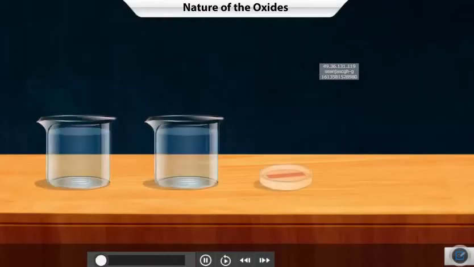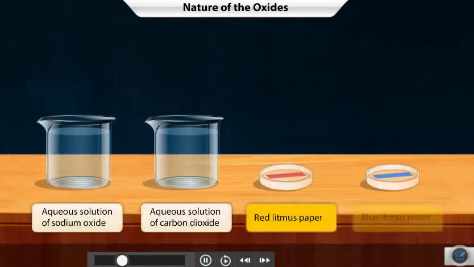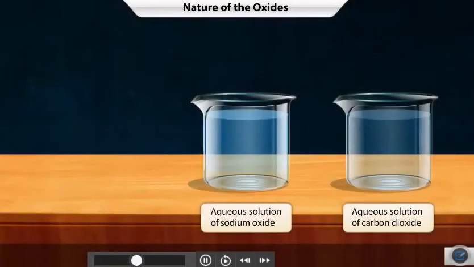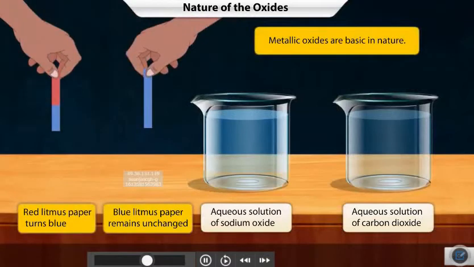We have observed some of the spectacular reactions of metals and non-metals with oxygen. One more thing we need to test is the nature of their respective oxides. We have aqueous solutions of a metallic and non-metallic oxide. Let's test them with blue and red litmus paper. For metallic oxides, we find that a red litmus paper turns blue, whereas a blue litmus doesn't change color. This indicates that metallic oxides are basic in nature.